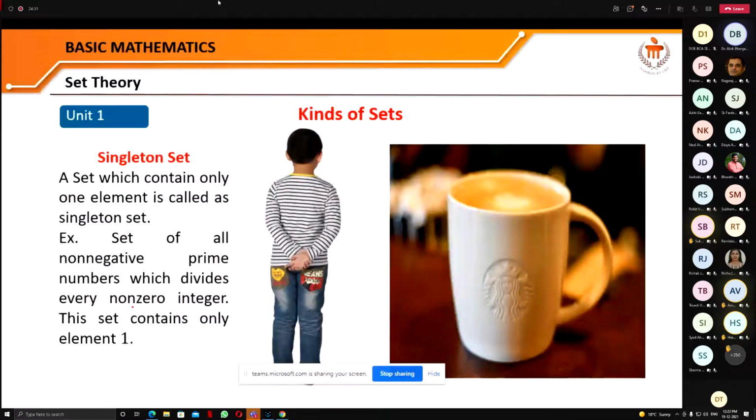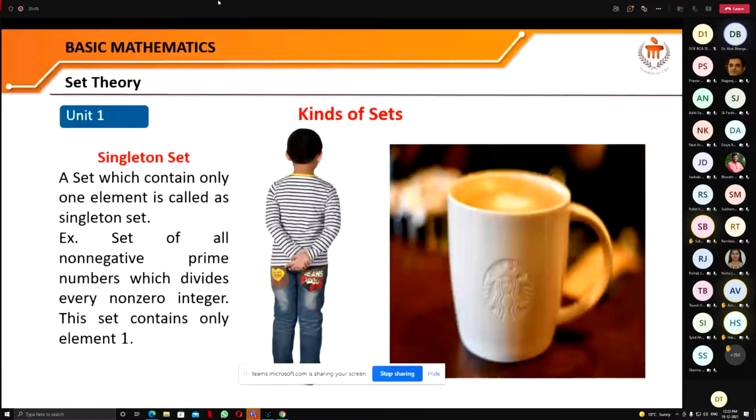non-zero integer, जो कि हर non-zero integer को divide करे. तो ऐसा integer कौन सा है? ऐसा तो सिर्फ और सिर्फ एक ही है. The set of all non-negative prime numbers which divides every non-zero integer. तो वो number खुद ही है ऐसा सिर्फ. So this set contains only one number. So the singleton set is that which contains only one person or one number.